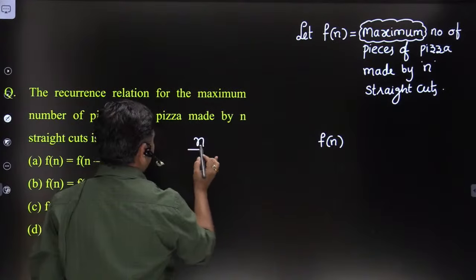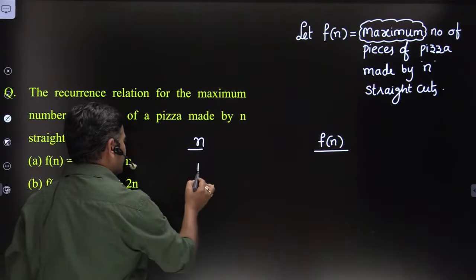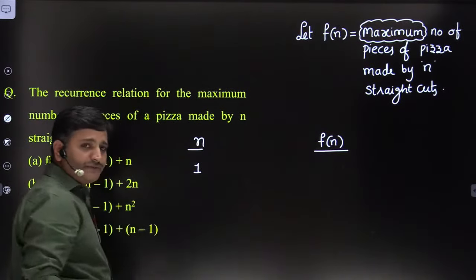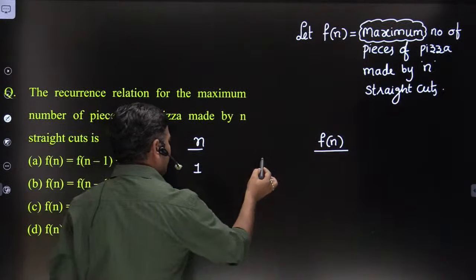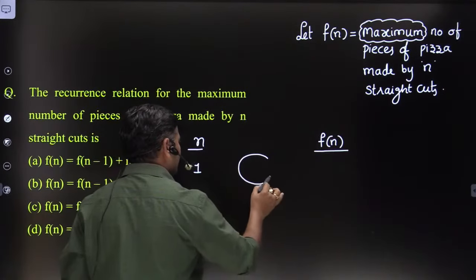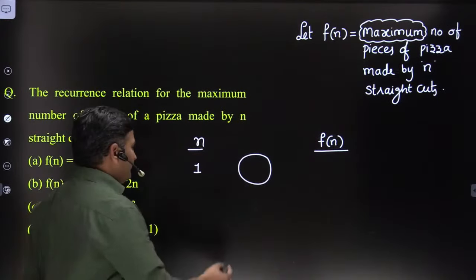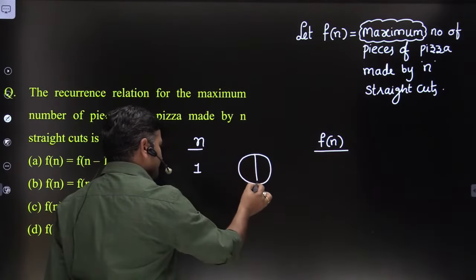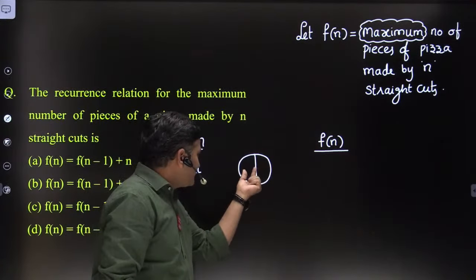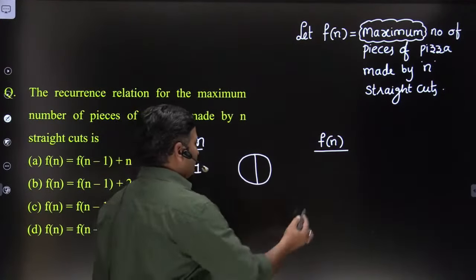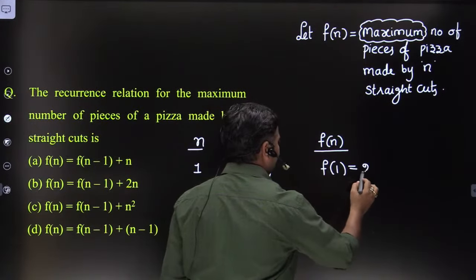Suppose I take n is equal to 1. N is equal to 1 means we are performing only one straight cut. If we perform only one straight cut, how many pieces can we form? Assume it is a pizza. As a result of performing one straight cut, the number of pieces is 2. Therefore, f of 1 is equal to 2.